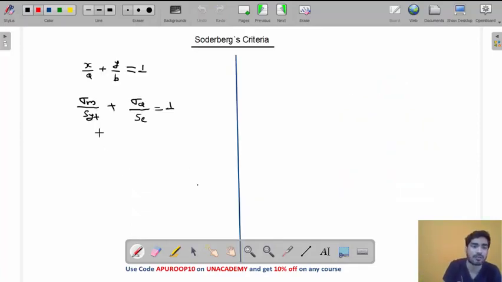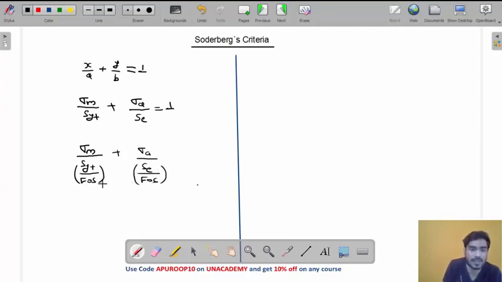So in that case, what we will do, my friend? We will use some factor of safety. So sigma m divided by SYT, we will divide it with some factor of safety. Now, my friend, we have two strengths, yield strength and endurance strength. So we can use the same factor of safety for both, or we can also use different factors of safety, factor of safety 1, factor of safety 2.